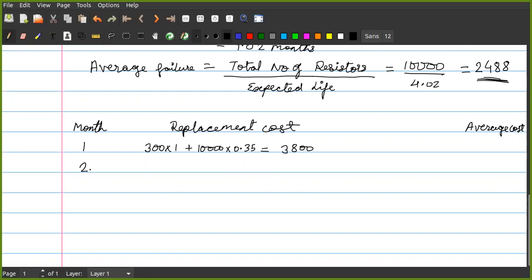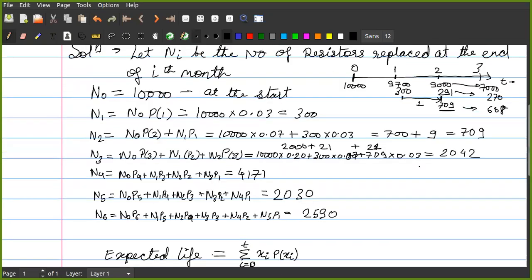Then after the second month, I'll replace 300, which I have already replaced, plus 709, which I am going to replace in the second month. Is it or not? Correct? Is it correct, students? Yes, sir. Okay.